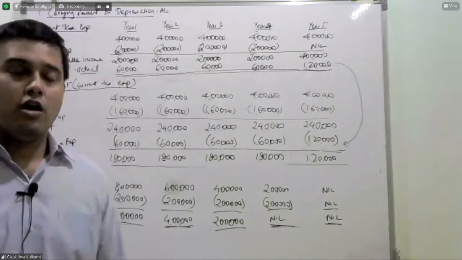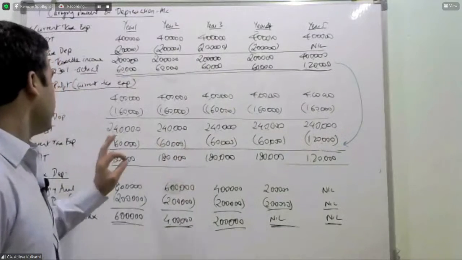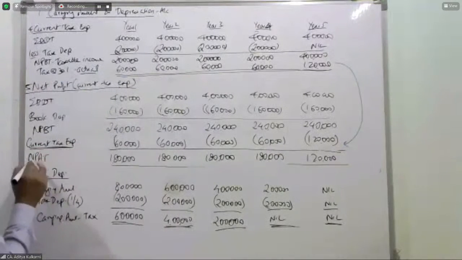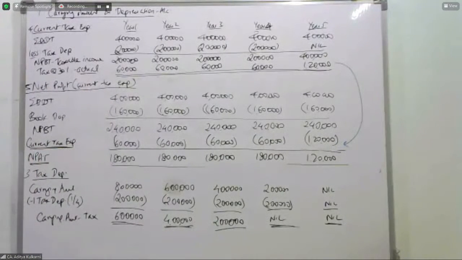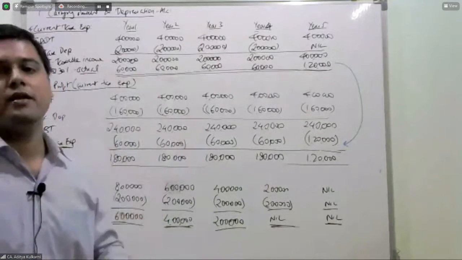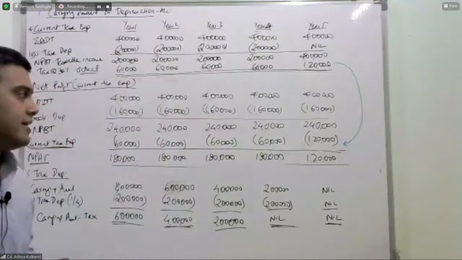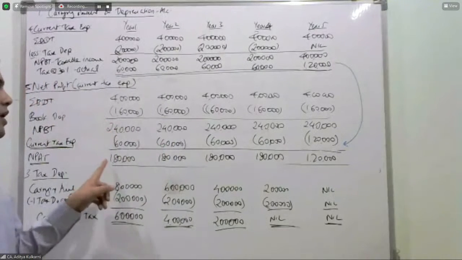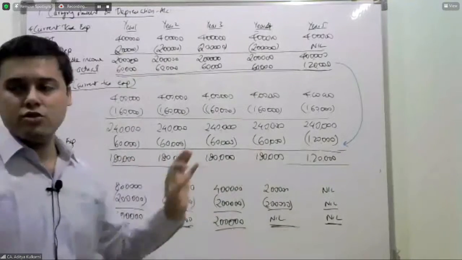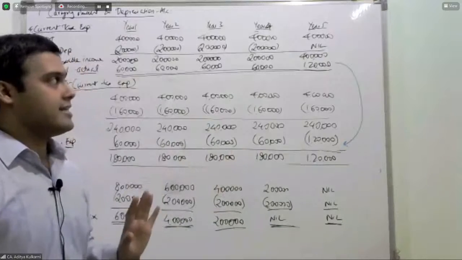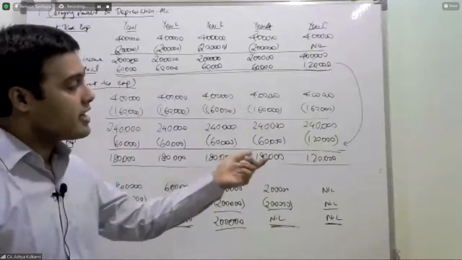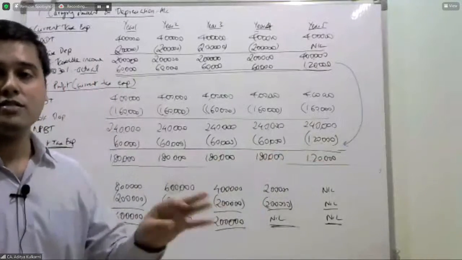1,20,000 becomes your net profit after tax. Current tax expense, make the changes in the words, and this is net profit after tax. Now when your investors look at these figures, they will be puzzled. They will say, everything was the same in years 1, 2, 3, 4, you gave me an NPAT of 1,80,000. But suddenly in year 5, you are giving me 1,20,000. How is that possible?